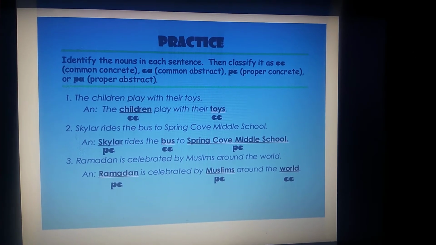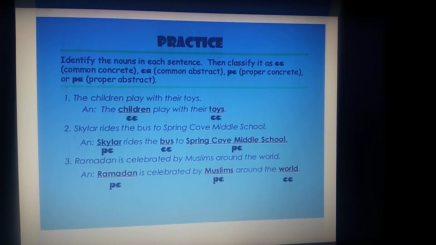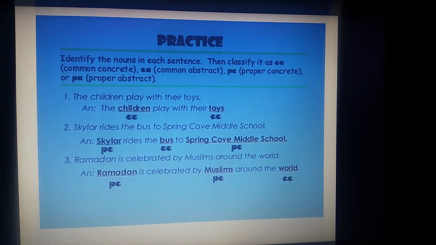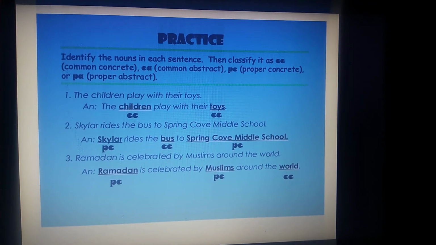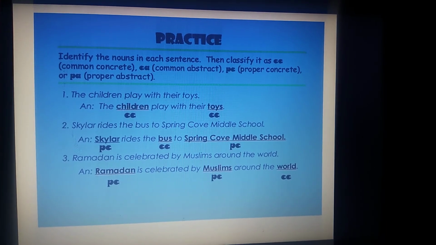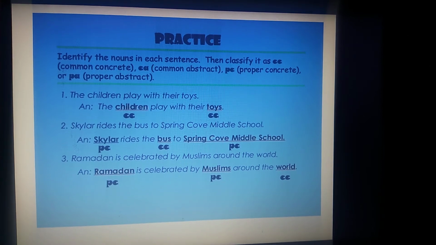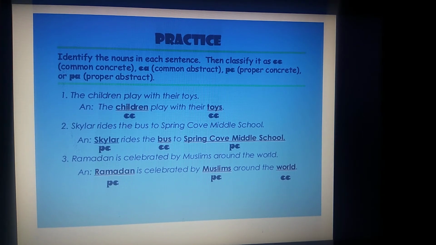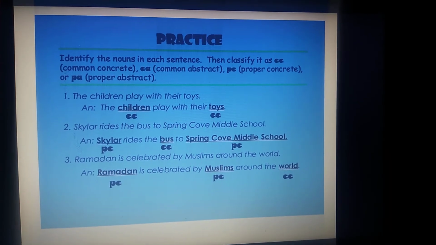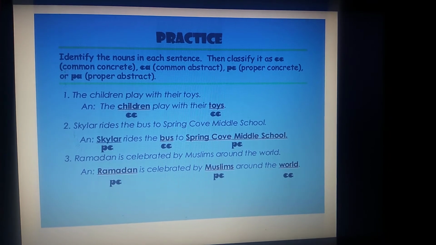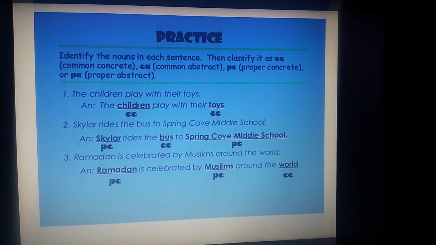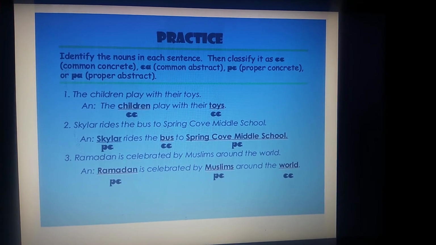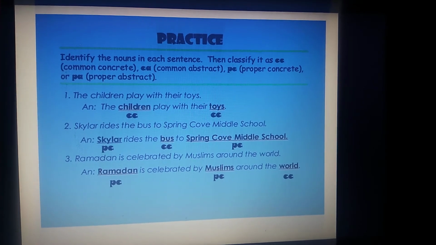Muslims. Specific community people. So this is proper. As we can see them, this is concrete. World. Common. Here they are speaking commonly about the world. So obviously this is in the category of common and as well concrete too, as we can see it.